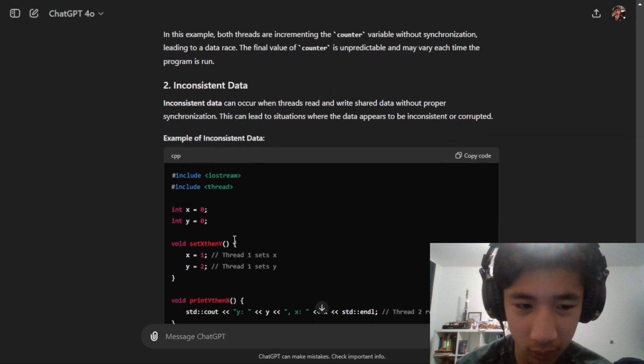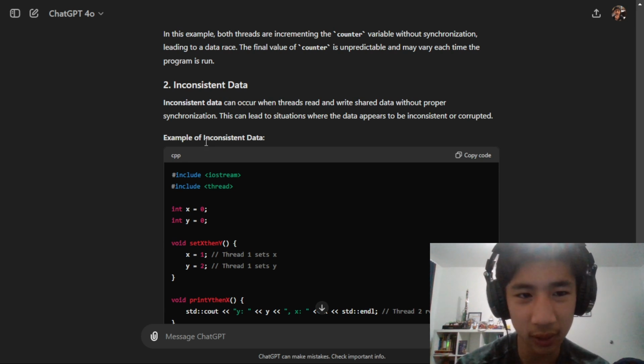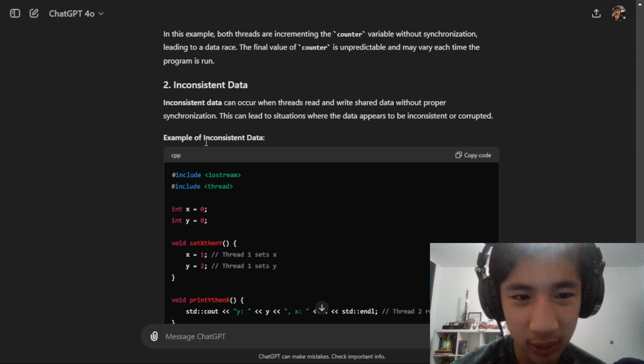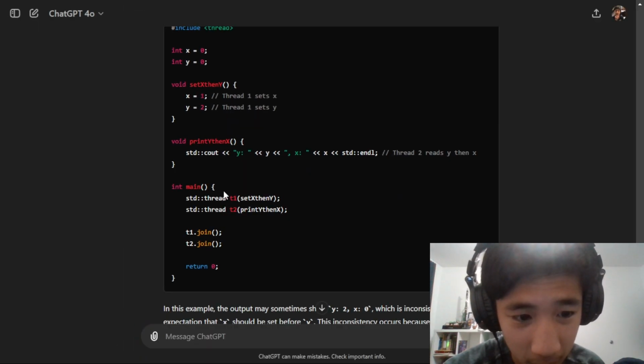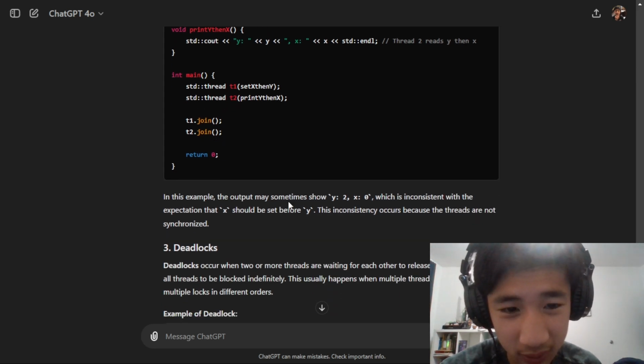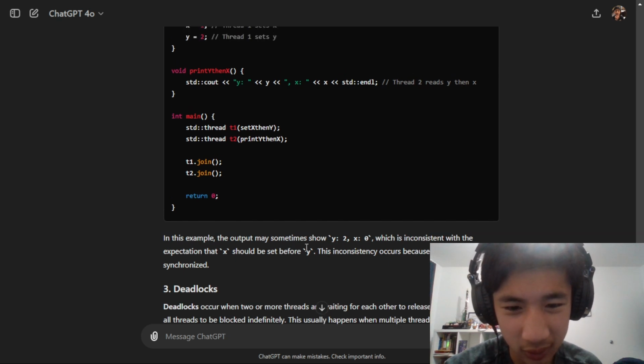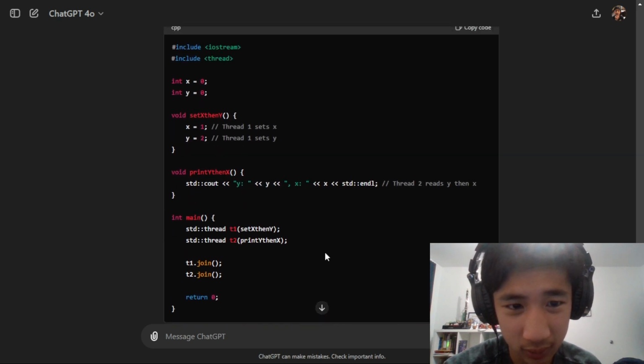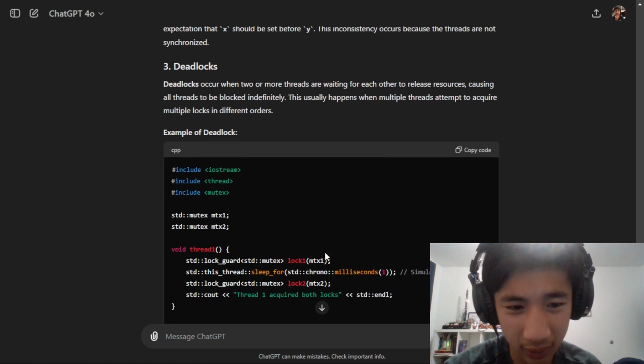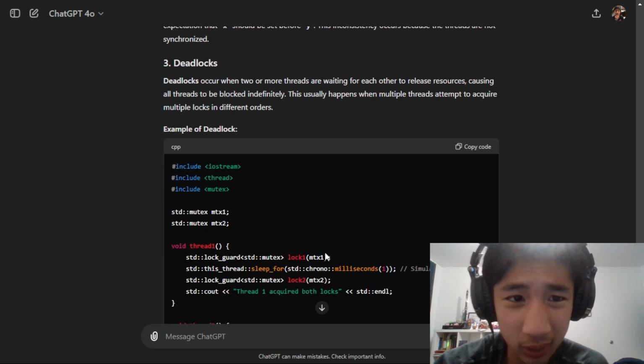See the other example, which is about inconsistent data, which occurs when threads read and write shared data without proper synchronization. This could lead to a situation where the data appears inconsistent and corrupted. So basically, you run these two, and sometimes they show y to x0, which is inconsistent, because x should be set before y. And this occurs because threads are not synchronized. And another thing is a deadlock, which occurs when two or more threads are waiting for each other to release resources, causing all threads to be blocked indefinitely.